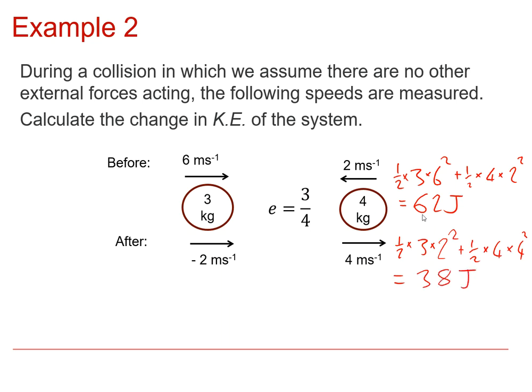So again we can see there's a change in kinetic energy, final kinetic energy minus the initial kinetic energy, that's 38 minus 62, which is minus 24 joules.